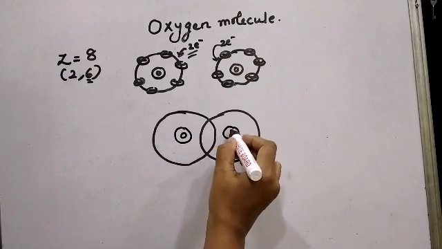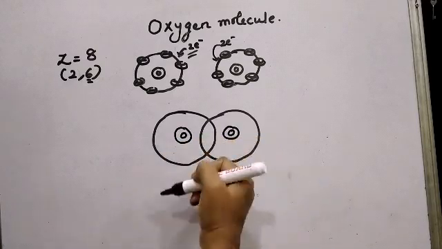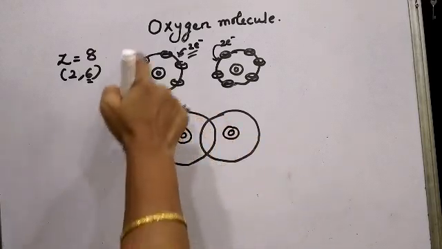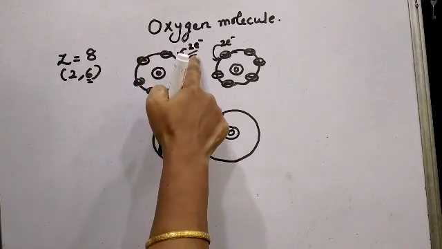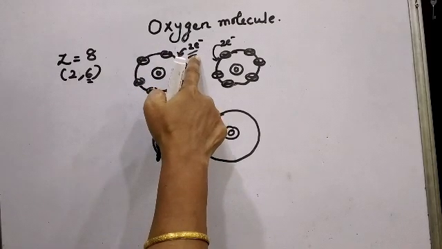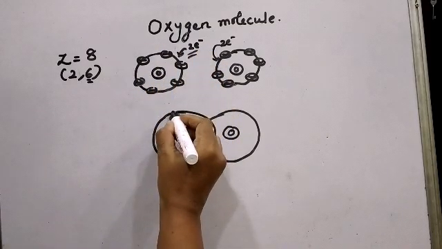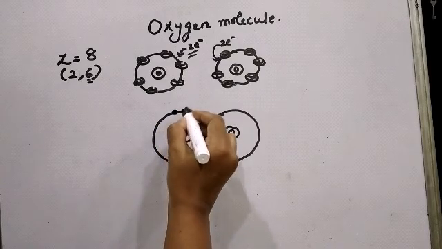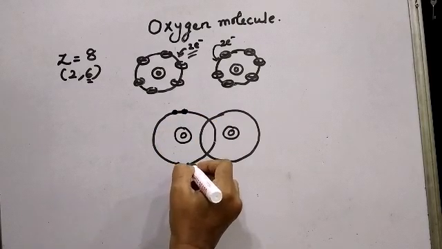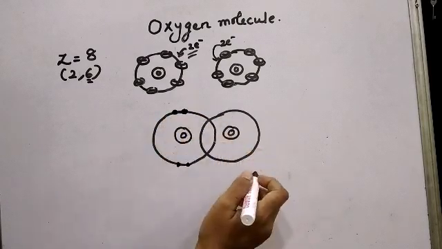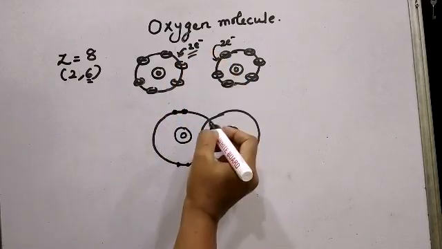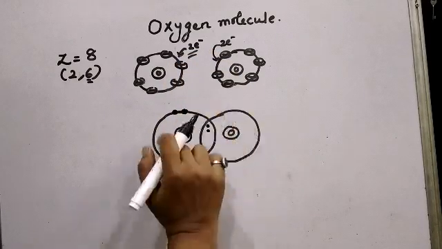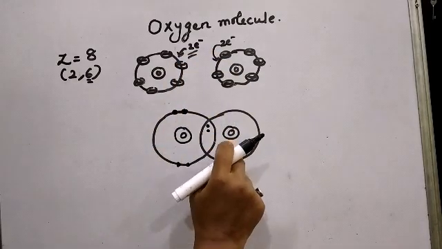So, these are the 2 oxygen atoms which are going to share the electrons. Out of 6 electrons, how many electrons will be shared by each atom? 2 electrons. So, if I am showing the electrons in pairs, these are the 1, 2, 3, 4 electrons which are already paired. As I said, 2 electrons will be shared by this oxygen atom with the second oxygen atom.